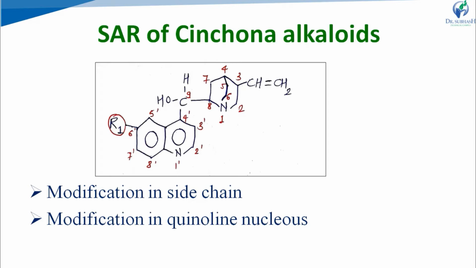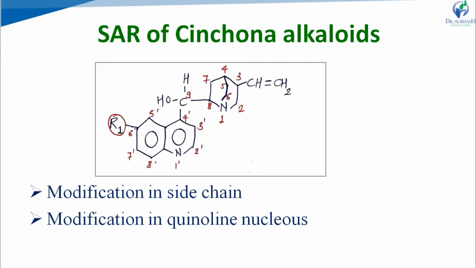Now, the next position of quinoline is the second position. If the second position of the quinoline ring is blocked by substitution of a phenyl ring, it will lead to an increase in anti-malarial activity. If substitution of an aliphatic hydrocarbon is done at the second position, then it will not increase the activity. Activity increases only with substitution with a phenyl ring at the second position. There is no increase in activity with an aliphatic hydrocarbon.